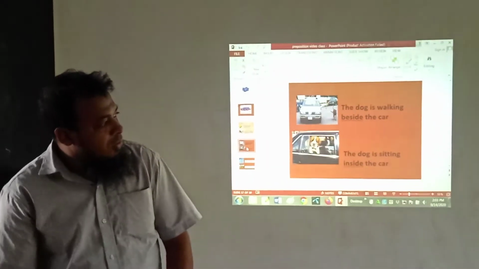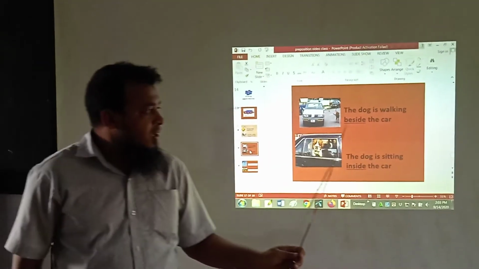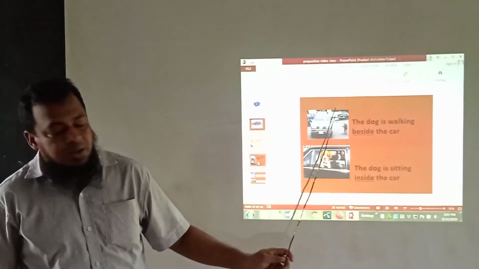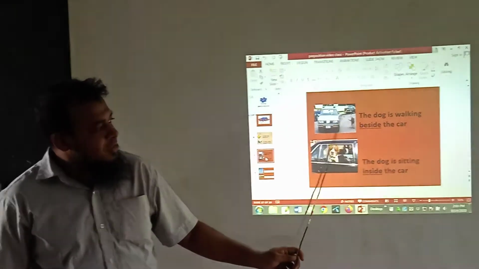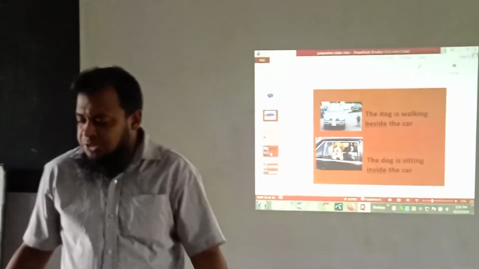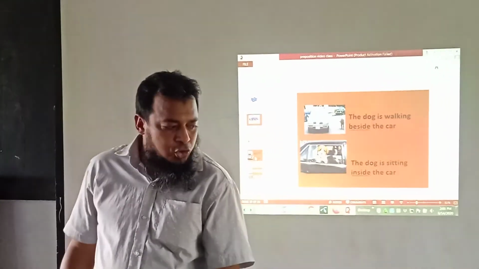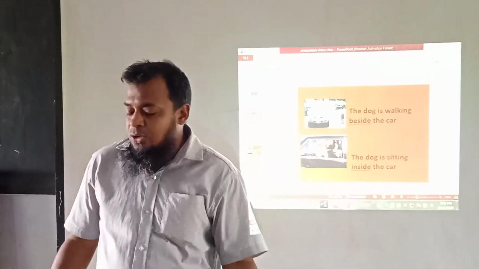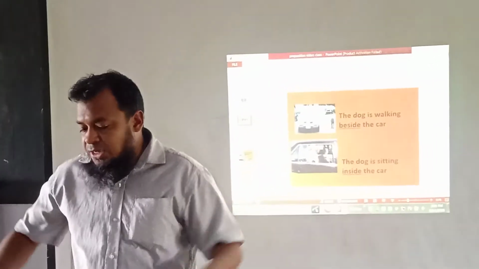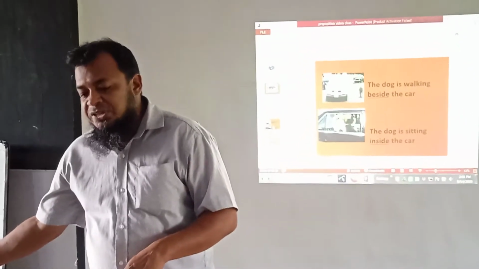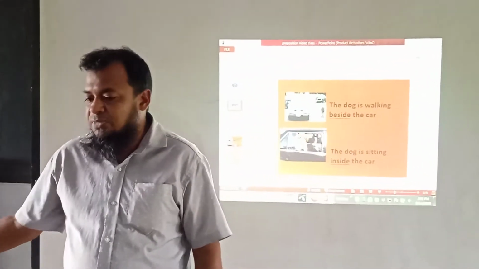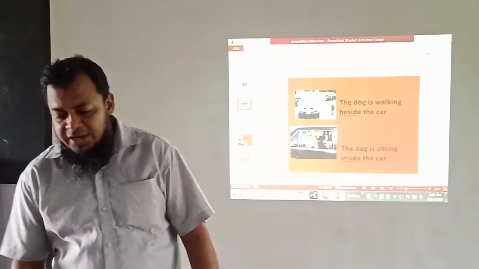Next, this is a picture. The dog is walking beside the car. Here the dog is beside the car. Beside means by the side. So the chair is beside my left side, and while we stand in a row, we can find someone beside my right side and left side. So beside means you will find something on your right side or left side.